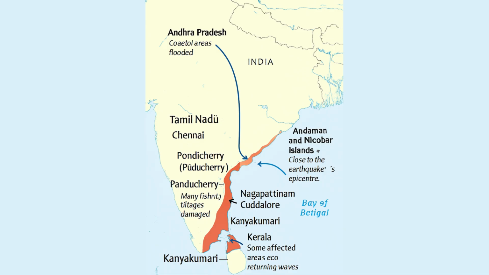Tamil Nadu was most affected. Andaman and Nicobar Islands, close to the earthquake epicenter, suffered severe destruction. Pondicherry, many fishing villages damaged. Andhra Pradesh, coastal areas flooded. Kerala, some western coastal areas affected by returning waves.